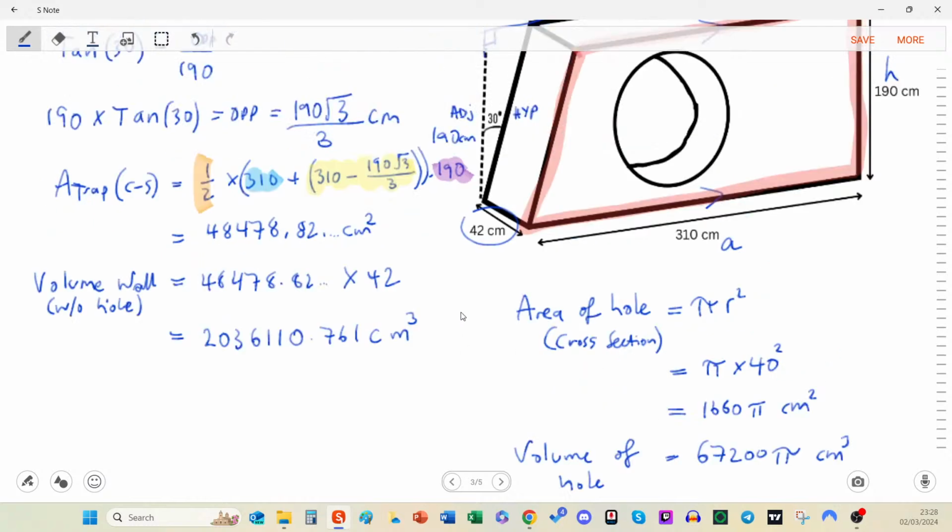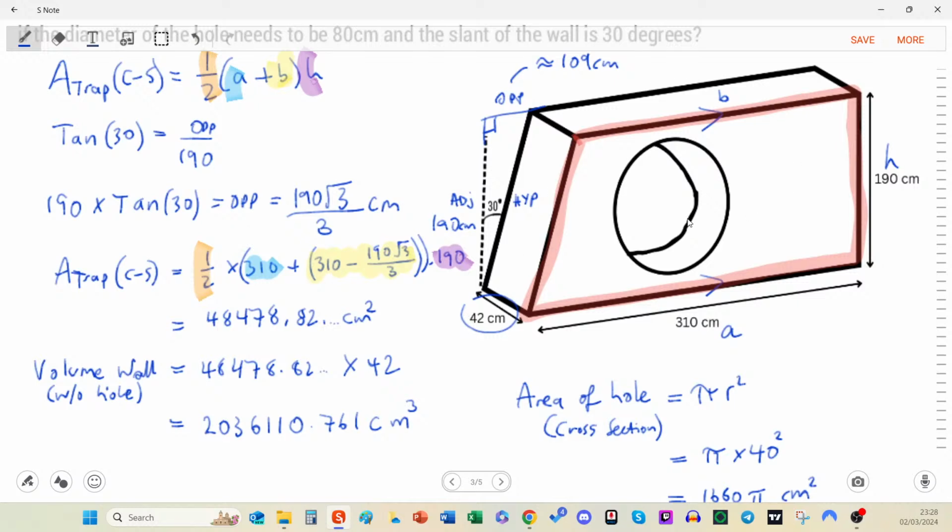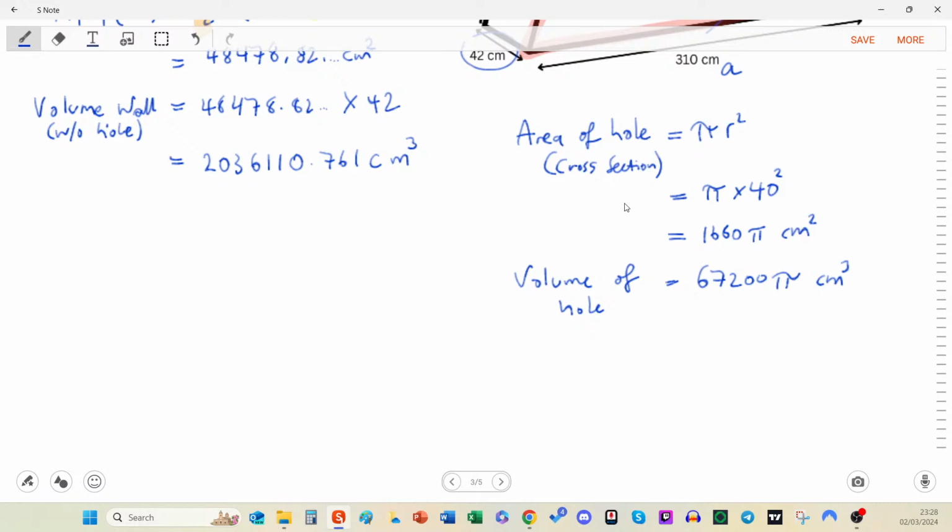All right. And the final thing is to realize that the volume of stuff that we need to make this thing is going to be the overall block, and then we're going to take away that cylinder. So we've got these two values. And I'm going to keep this one on my calculator, and I'm going to type in this one. So, what does the question say?